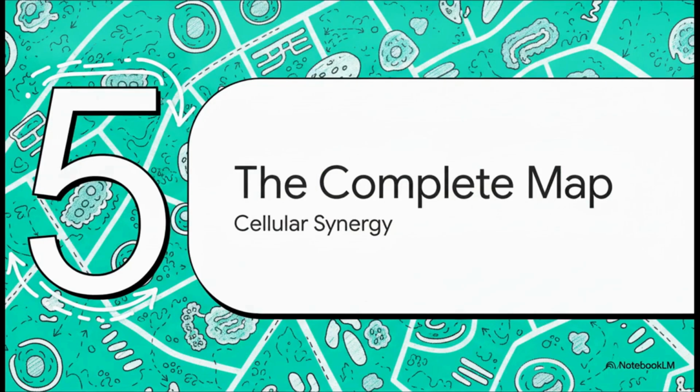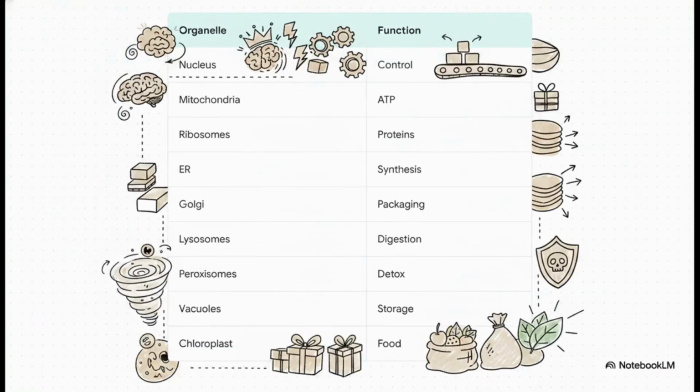Section 5. The complete city map. We've explored every major district now, so let's lock this in. The crucial point here is how perfectly all this infrastructure aligns. The nucleus leads, the mitochondria power, the ribosomes and rough ER manufacture. The smooth ER handles fats and detox. The Golgi packages and ships. Lysosomes and peroxisomes clean and defend. And vacuoles and chloroplasts store and generate food.